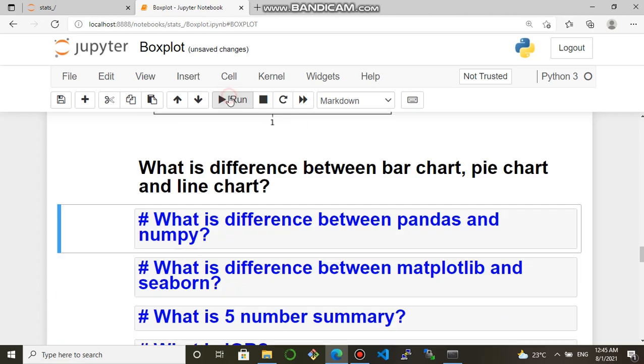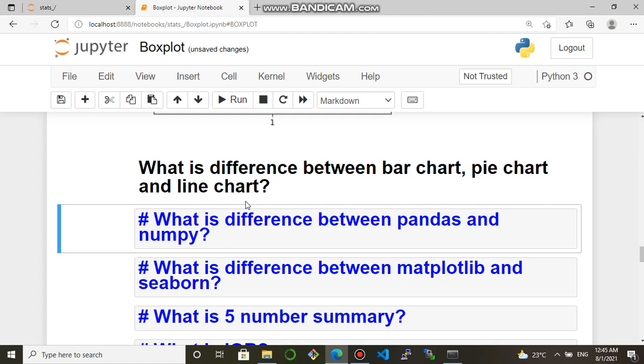So I'm reading this. What is the difference between bar chart, pie chart and line chart? In the same way, when should you use a bar chart, when should you use a pie chart, when should you use a line chart? Whatever you feel is correct, you should respond accordingly.